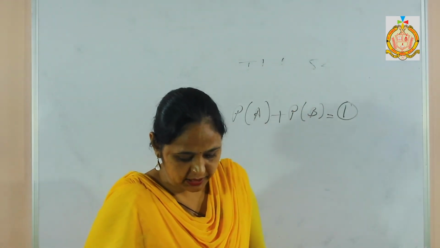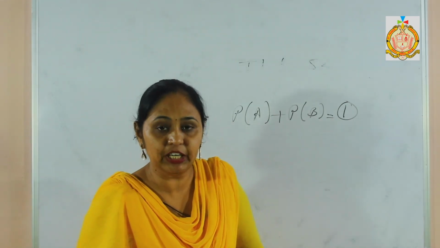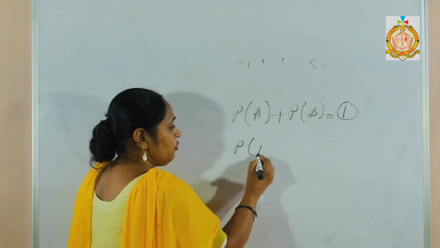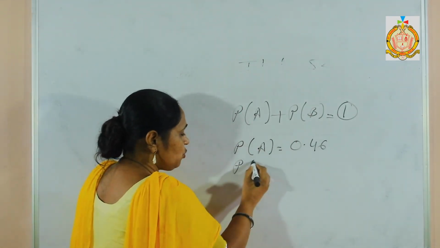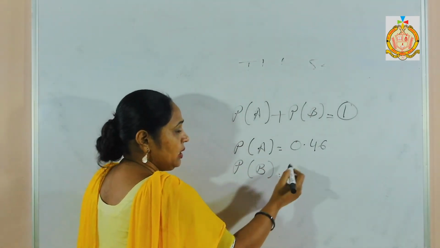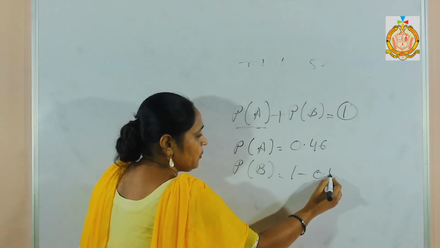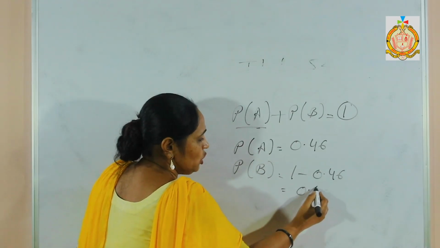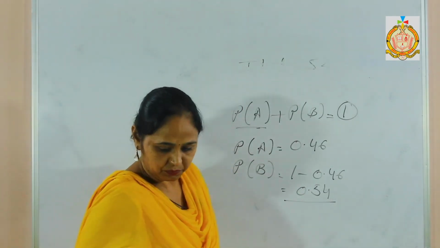In the next case he says the probability of event A is given as 0.46, but I want to find the probability of B. Now what to do: A will be subtracted from 1 and my answer becomes 0.54. This is the probability of event B.